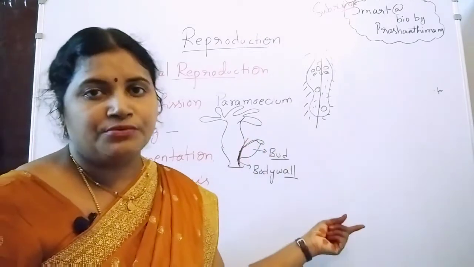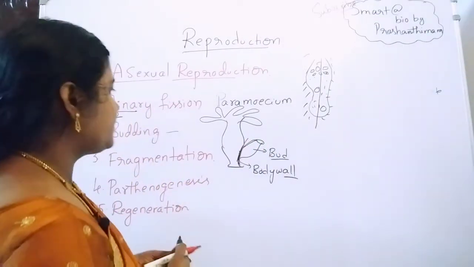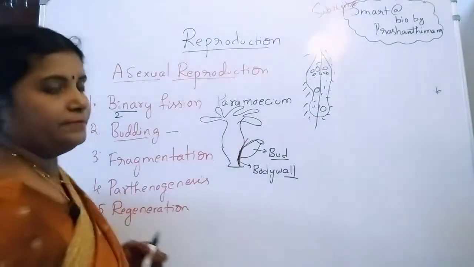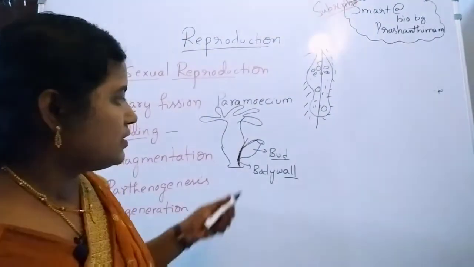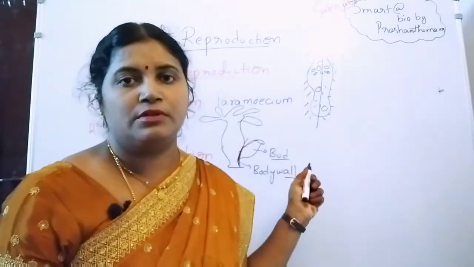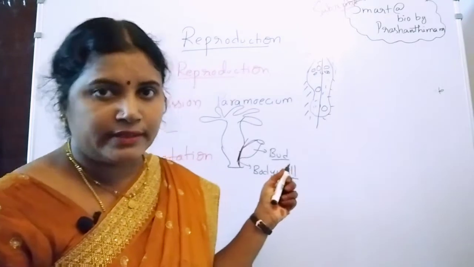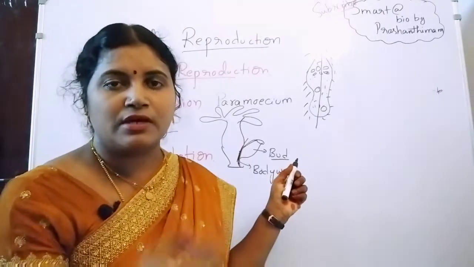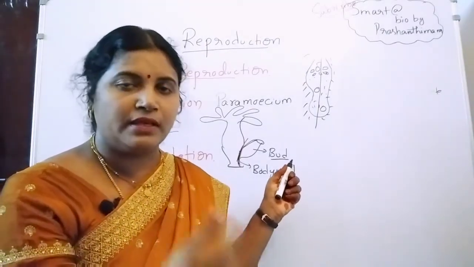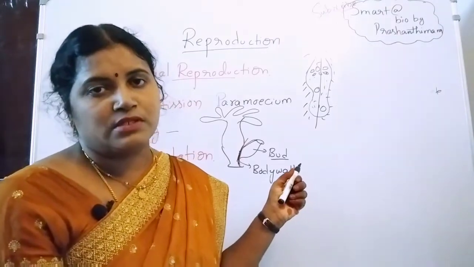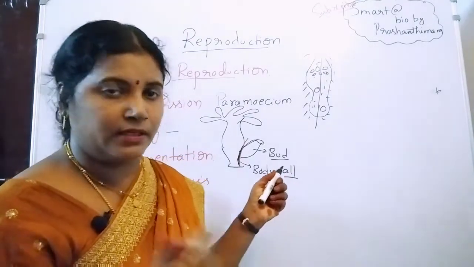It grows as an individual organism. This process is known as budding. Budding means bud formation. Through bud formation, the reproduction takes place. One single parent is going to produce many individual organisms. That's why this process is known as budding.